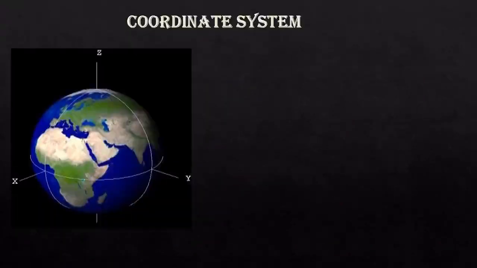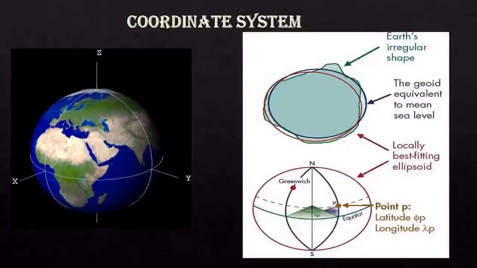Now, you can see this is our Earth. As we have discussed earlier, the Earth is irregular in shape. You can see here the red color circle, like an ellipsoid. This red circle is the ellipsoid.